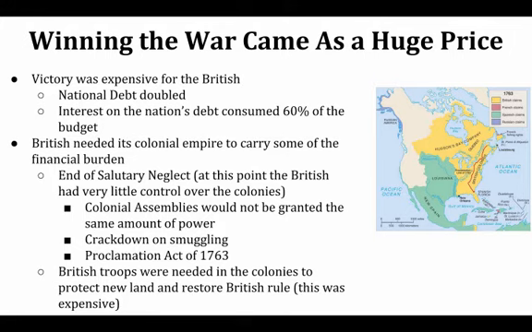So we're going to see this period where there's going to be this end of salutary neglect, where before the British were kind of like, you know what, colonies, just run your own show. We really don't care, as long as we're getting our raw materials, whatever. But here we see, starting in 1763, this pivotal year, the British are going to start cracking down on the colonies, taking over more control, governing them more closely, making sure that they're getting every penny out of the colonies.